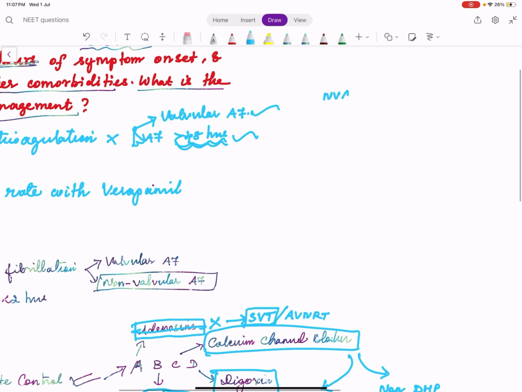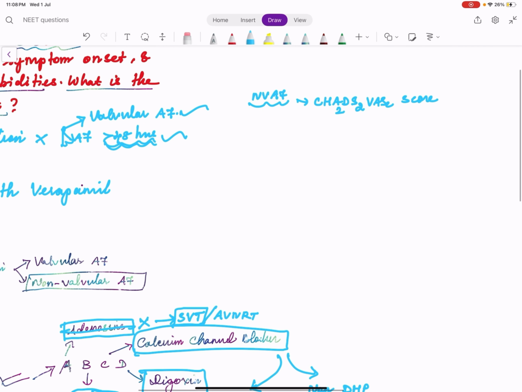In non-valvular atrial fibrillation, we have a score called the CHA2DS2-VASc score. If you remember, C for congestive heart failure, H for hypertension, A for age more than 74, D for diabetes, S for stroke.